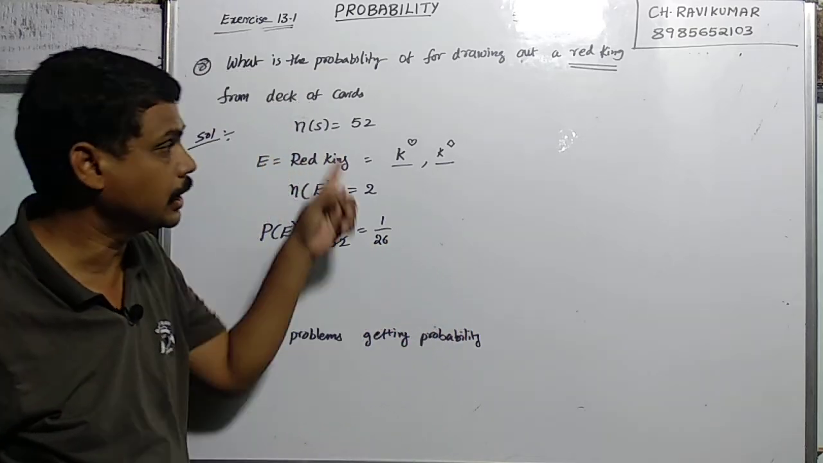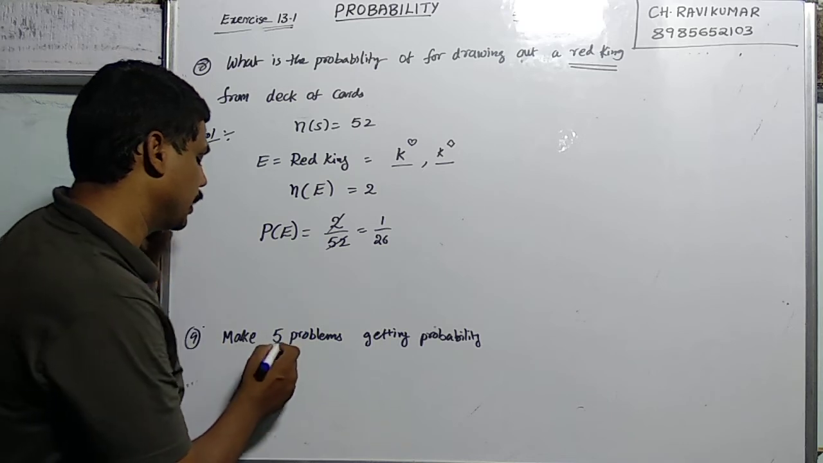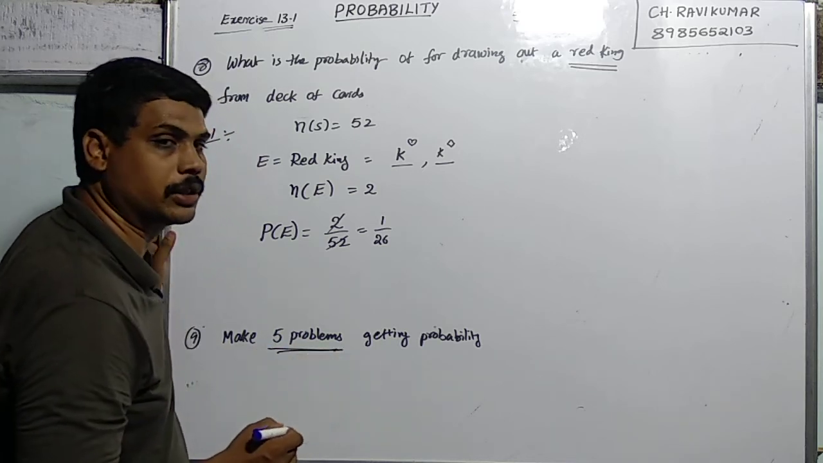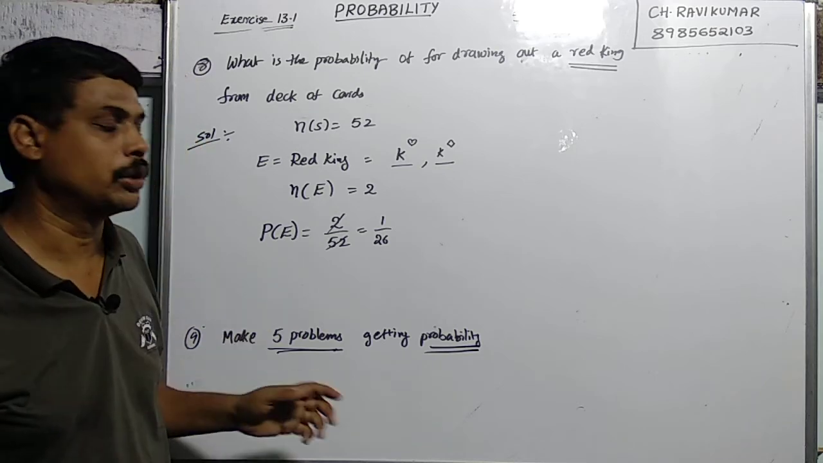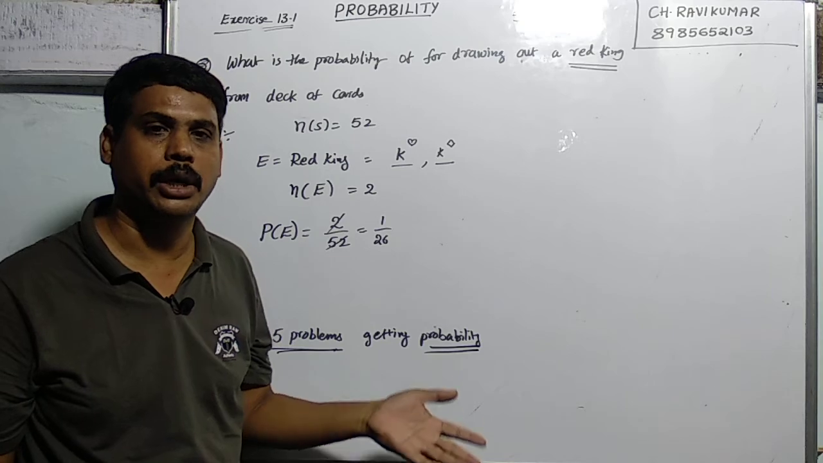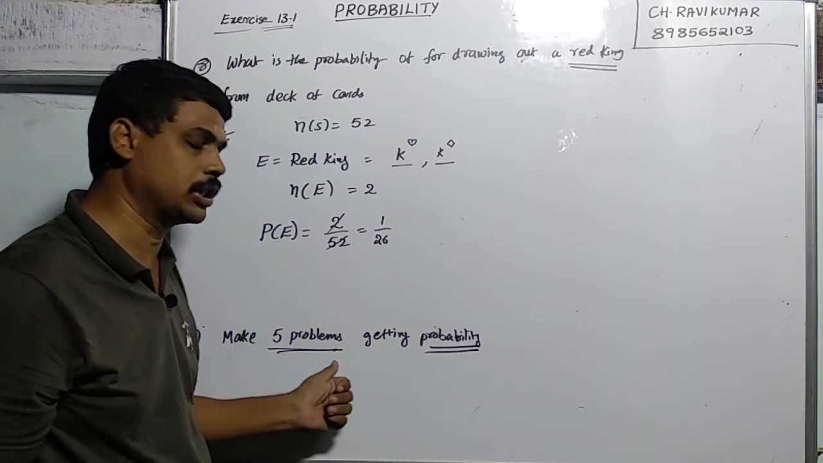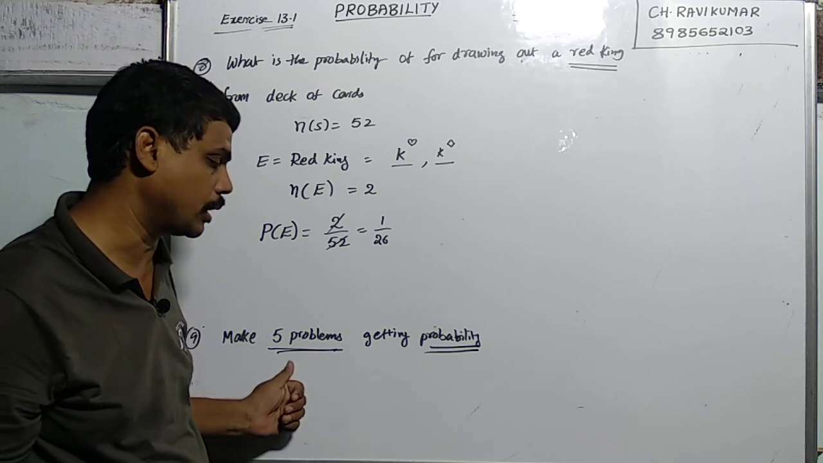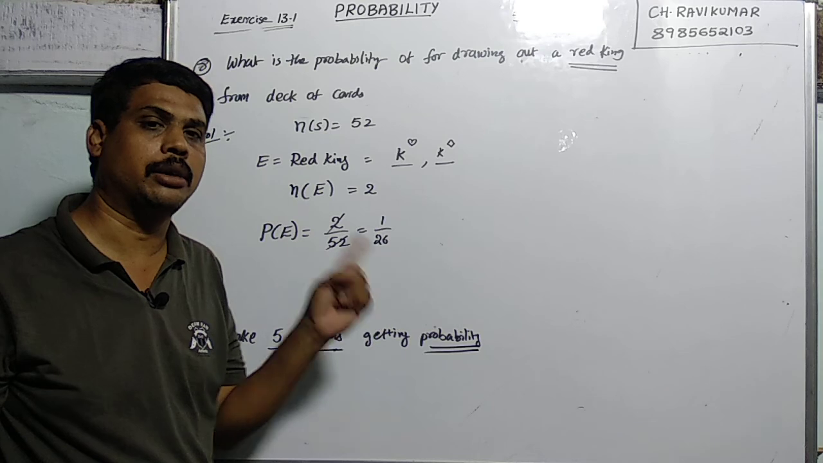This exercise is over, but lastly they have given a small task. It is 5 problems in daily life situations. You have to create questions with probability, using dice, playing cards, coins, marbles or whatever it may be. You have to create 5 innovative questions, try them, and answer them also.